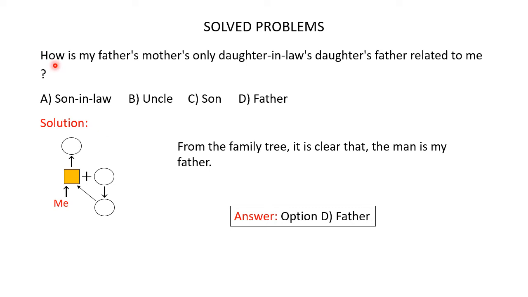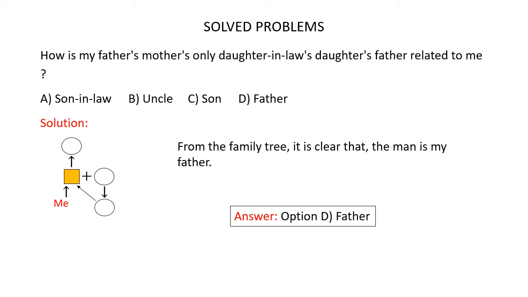How is my father's mother's only daughter-in-law's daughter's father related to me? Here you are given 4 options and you have to find out which of these options is the correct one. Now to answer this question, first let's draw a family tree for the relations given in the question. So the relation given in the question is my father's mother's only daughter-in-law's daughter's father. Let's represent this in the family tree.